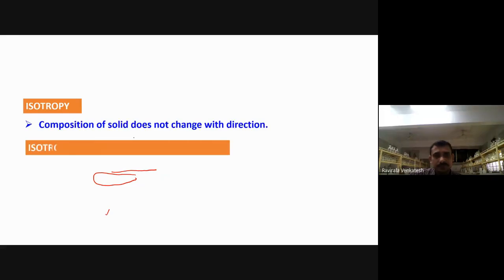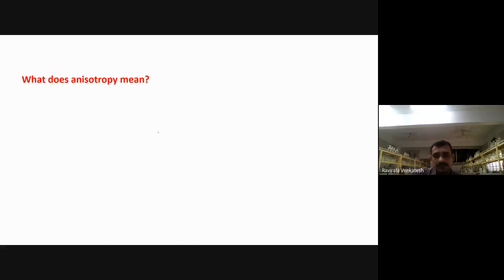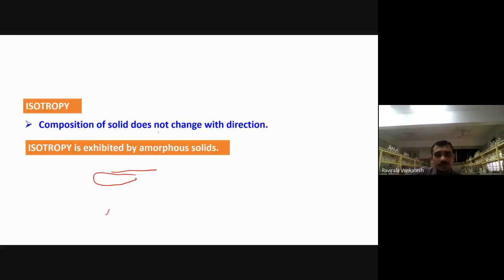Because the composition of solid does not change with direction here. Why? Because in amorphous solids, the order is short range order. But in the crystalline solid, the order is long range order. When you get a long range order, in any direction you take, you will get a change here. Because of long range order like this, A, B, A, C something, when you cut, a difference will be observed here. But in the short range order, you can't see much difference. So that is the reason amorphous solids are isotropic in nature.